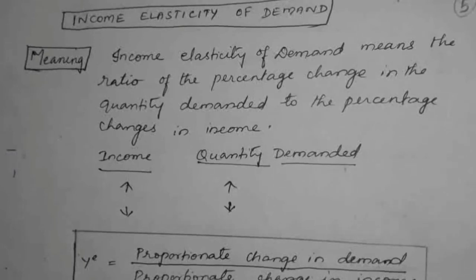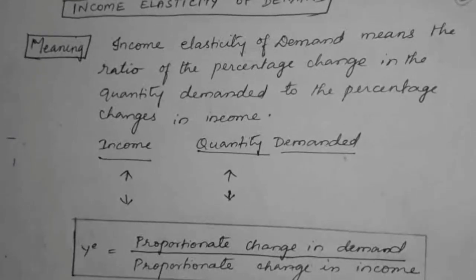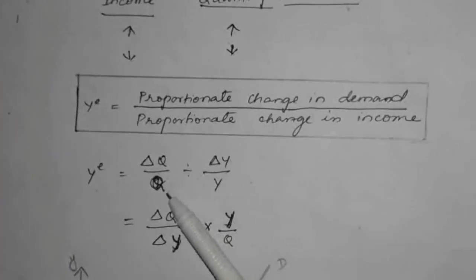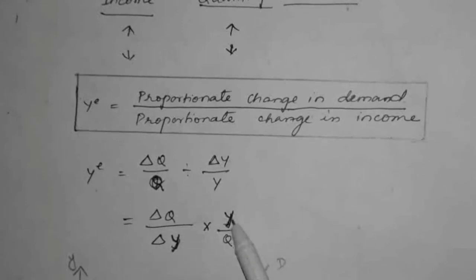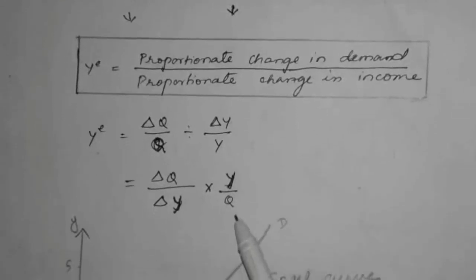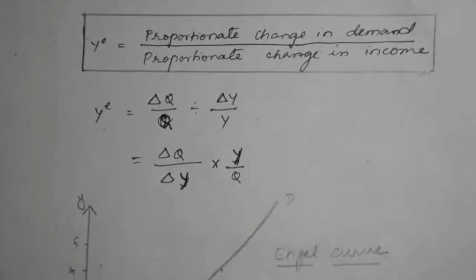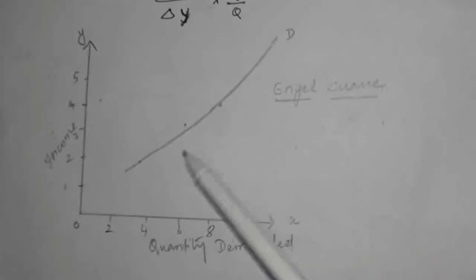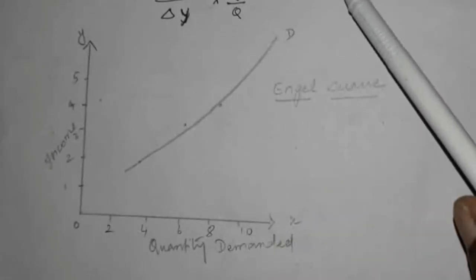Here is the mathematical derivation: change in quantity divided by original quantity, divided by change in income divided by original income. That is equal to change in quantity divided by change in income, multiplied by income divided by quantity. See this curve, this is an upward sloping curve, a positively upward sloping curve.